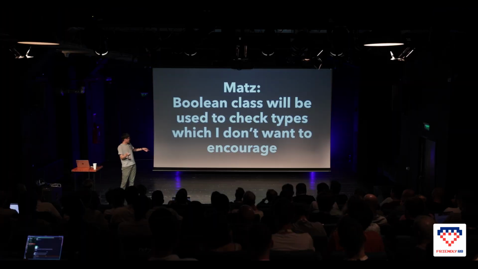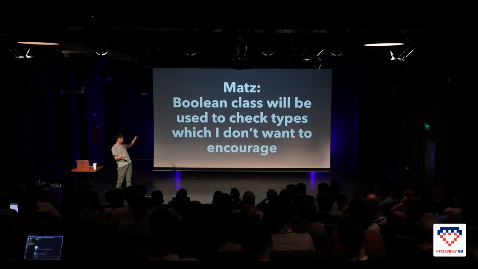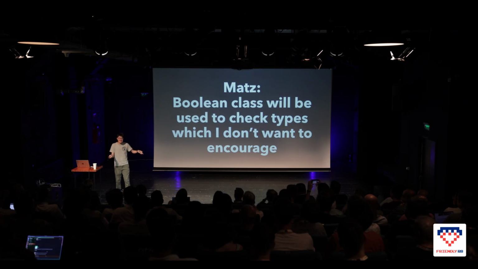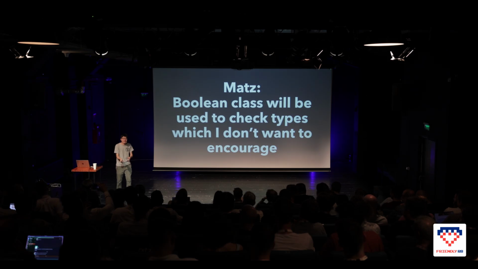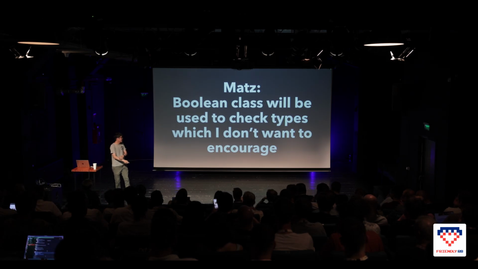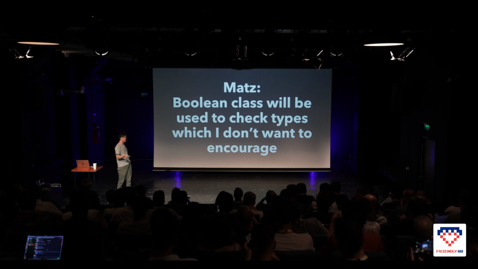And here's a summary of his answer. The Boolean class will be used for type checking, like is_a Boolean, right? And he dislikes type checking. He wants us to duck type, to rely on behavior, not on a class. That's why he rejected that proposal. So that's his answer, and this is a valuable addition to the slides from RubyConf Taiwan.